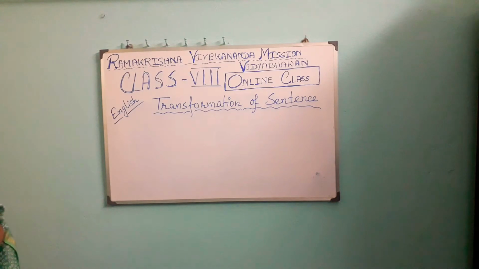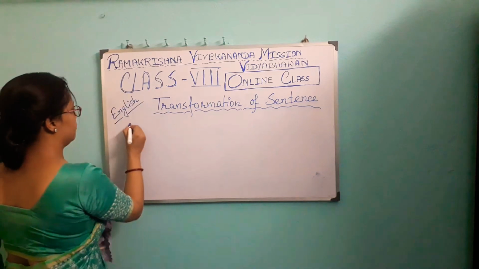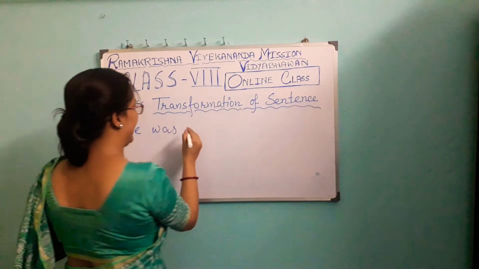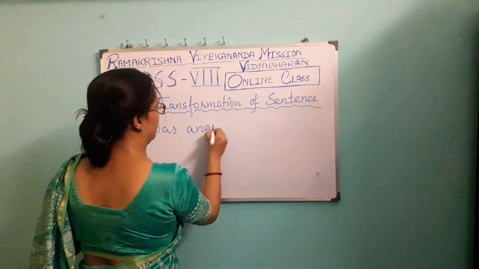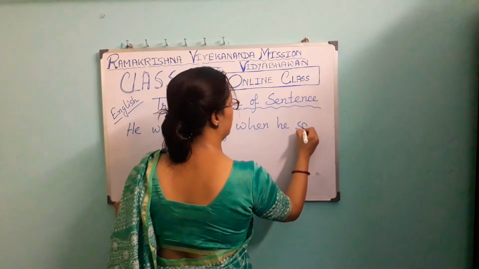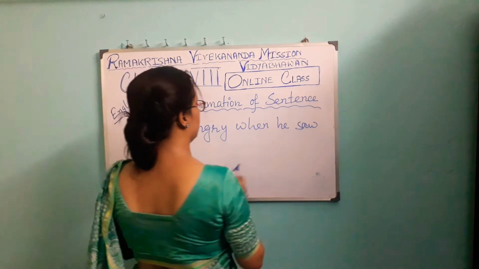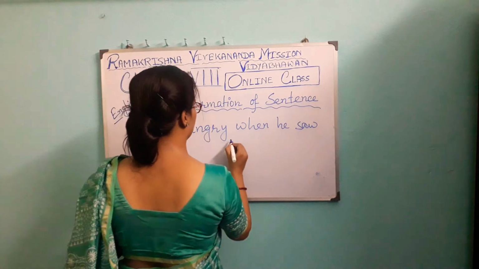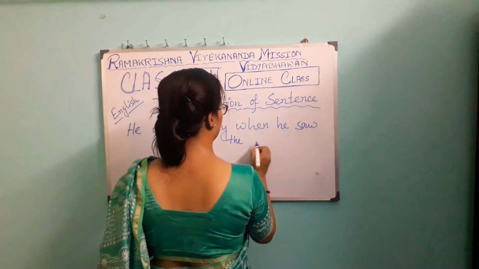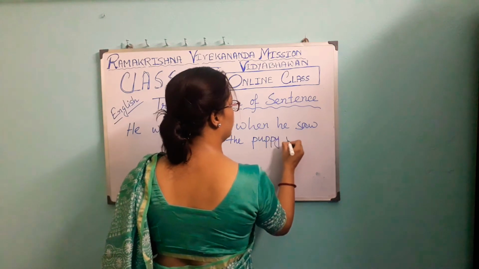Okay, suppose he was angry when he saw the puppy wounded.